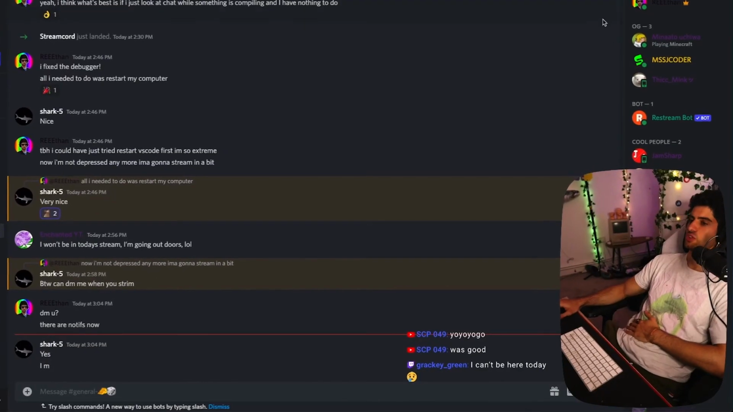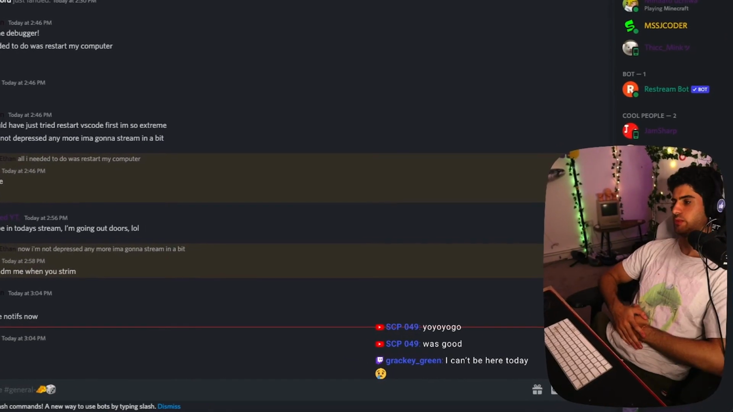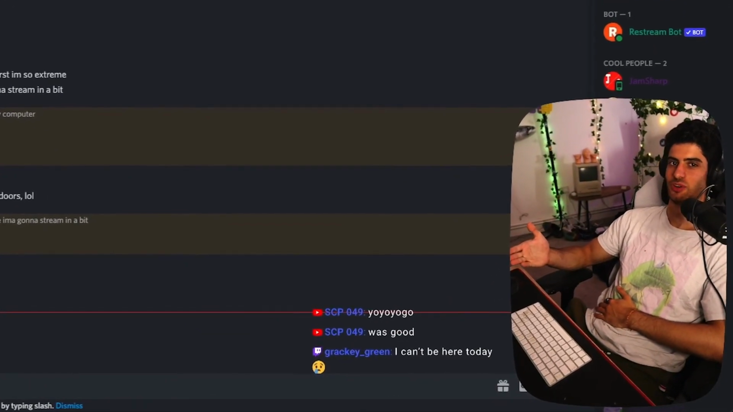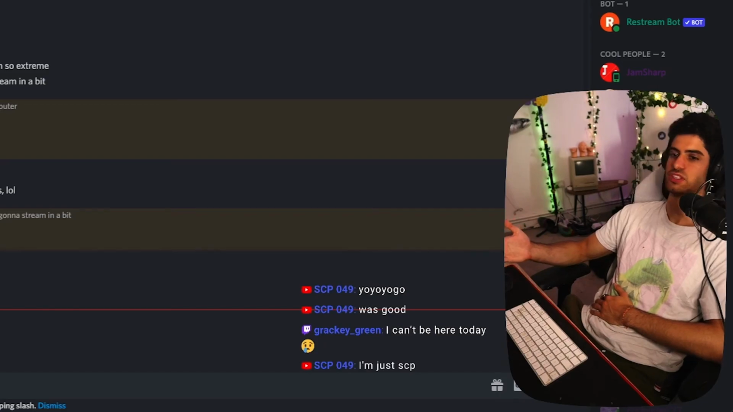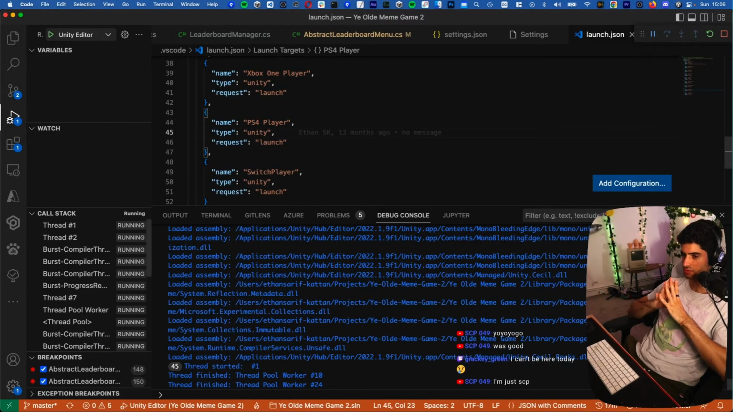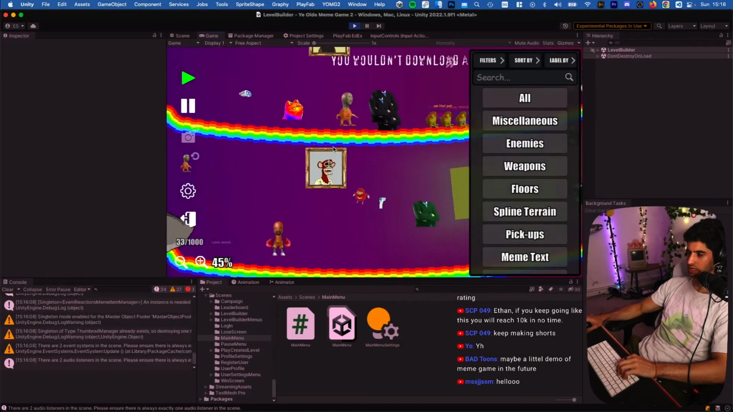Terrible news. Right, so we're going to continue where we left off yesterday, where I got depressed because I thought that the debugger wasn't working anymore in Unity, but it turns out all I needed to do was restart my computer. So now we have the debugger. My life is so much better. What, you want to see Meme Game 2? Meme Game 2, ladies and gentlemen.